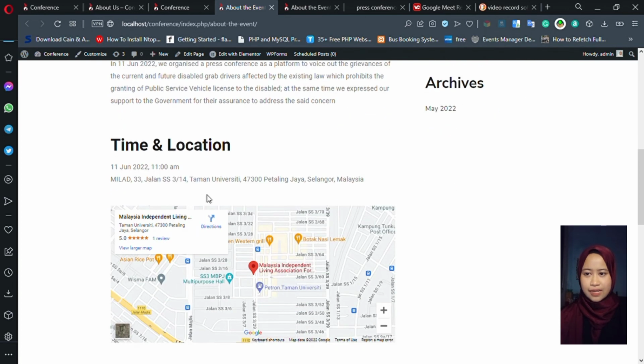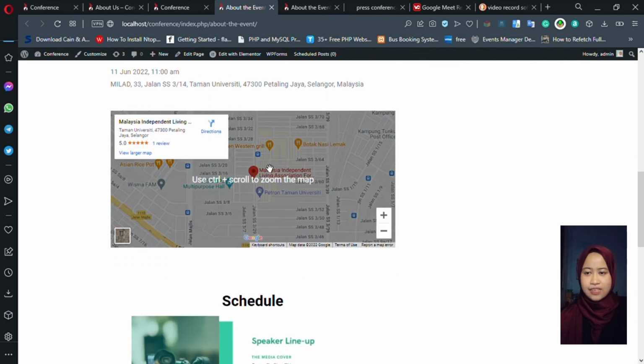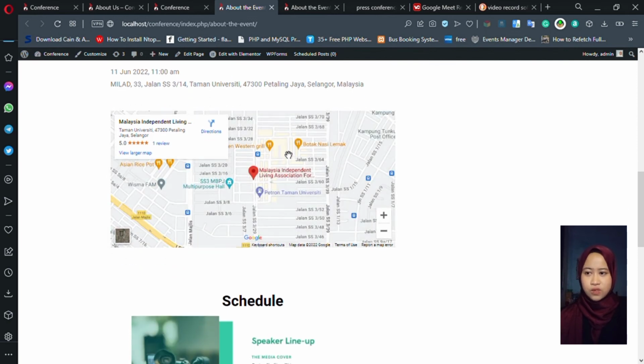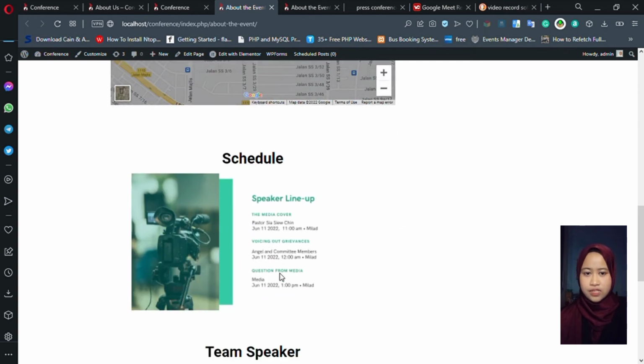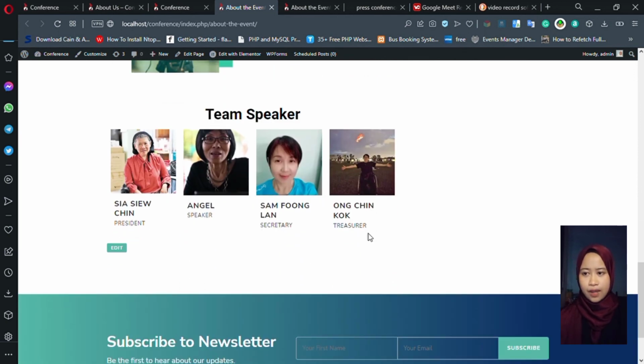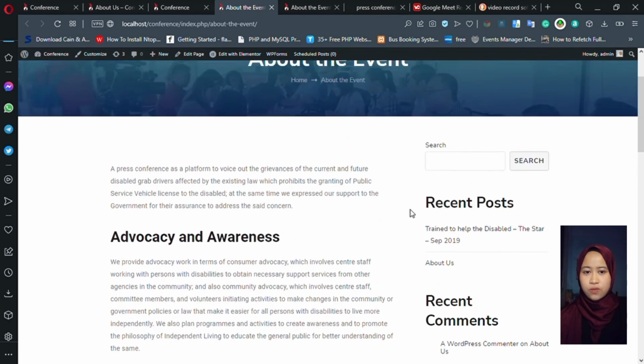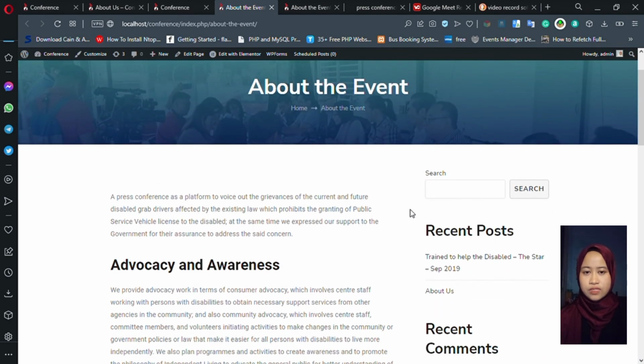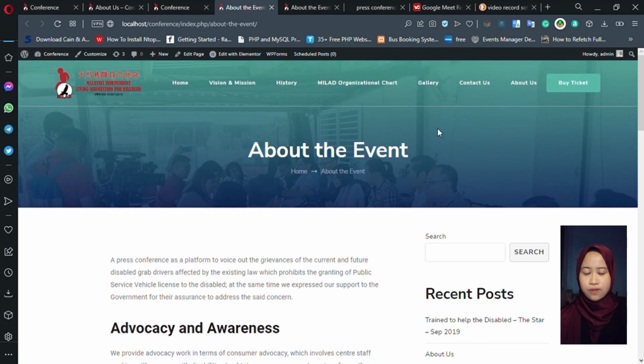There is also a time and location with a Google Map address to direct users to the event. The schedule of the conference is also intact. The team of speakers is also shown with their positions. This page is made, as with the others, in a block layout with a right side and a left side.